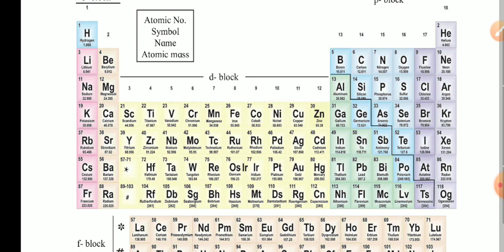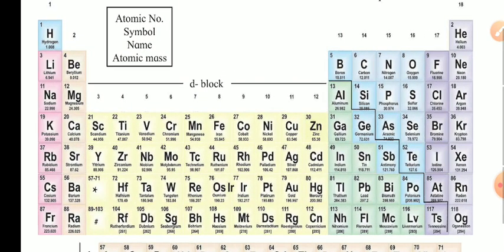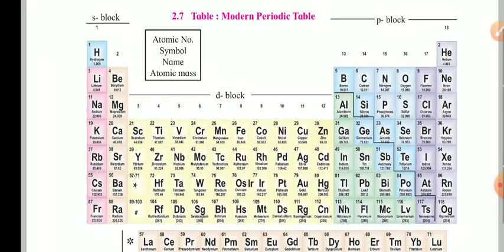This entire table gives an idea about so many things. First of all, atomic number, which we have already seen, then the symbol of the element, name of the element, atomic mass of the element. After that, this table also gives an idea about the valency of the element. That also we will see, at a later stage we have to study about that. Before that, we have certain names for the different groups and the different periods.